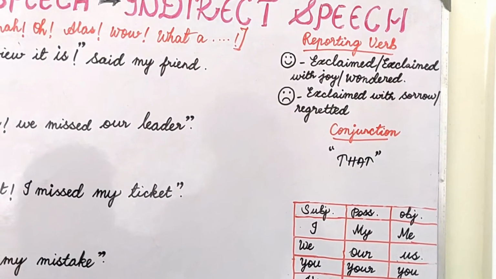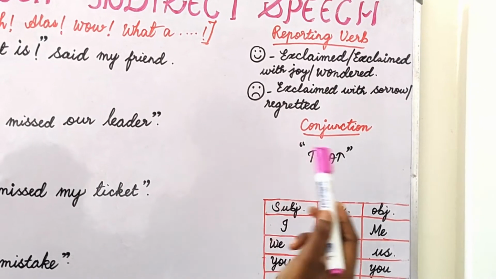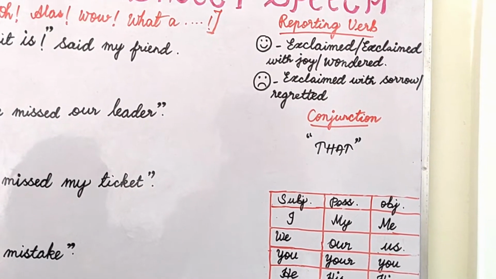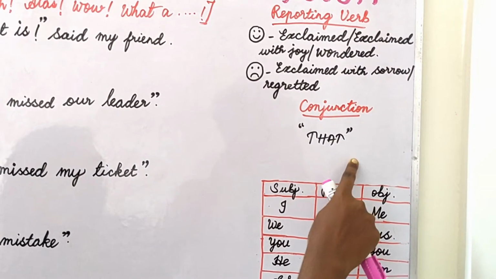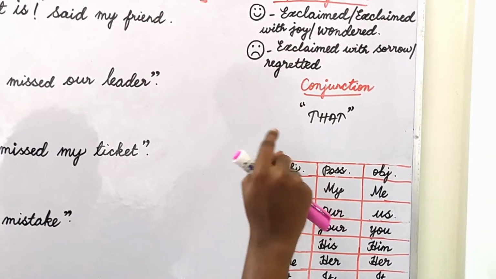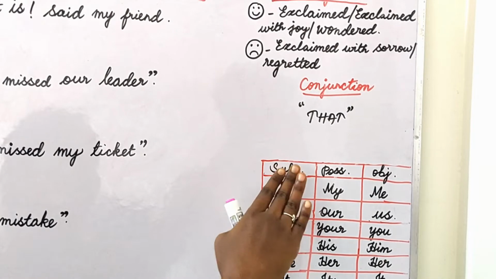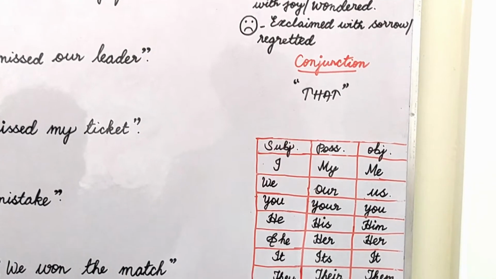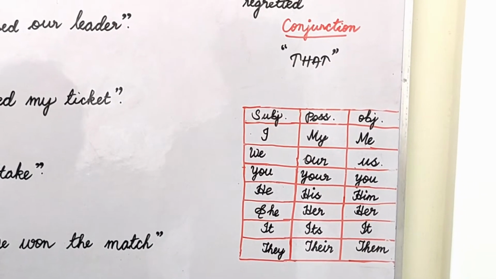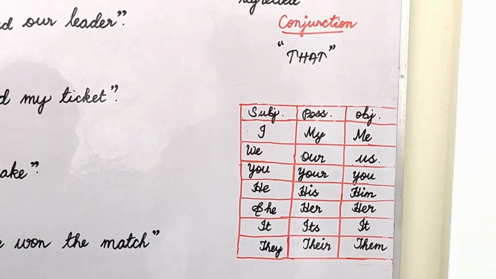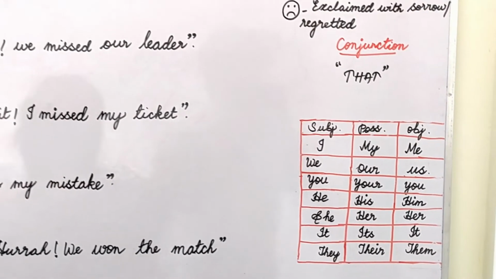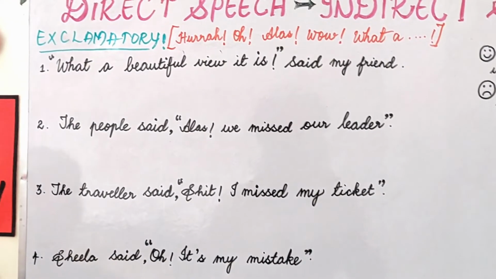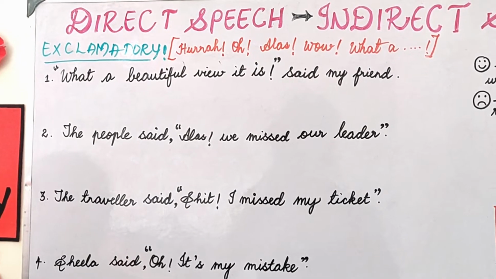And what's the conjunction? For statement and exclamatory sentence, the conjunction is that. For both the types, the same conjunction only, that. Then one more conjunction we have seen, that is for imperative. What's that? For positive sentence to and negative sentence not to. And here is the list of pronouns. As usual, no change. For 4 types, there is no change in pronouns. Here we should change the tense. In imperative, 80% we didn't change the tense. Here we should change the tense.